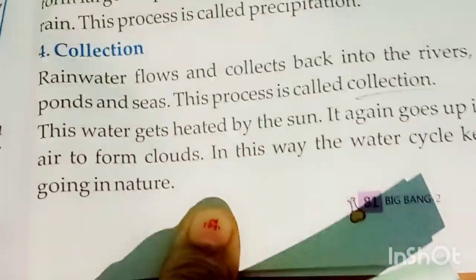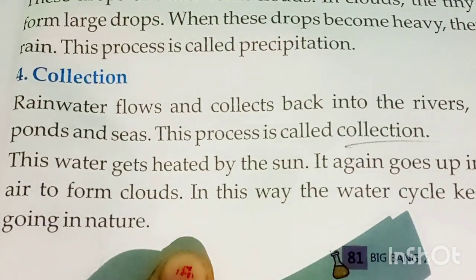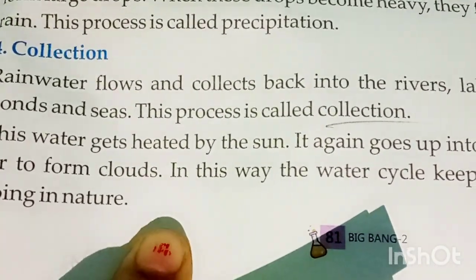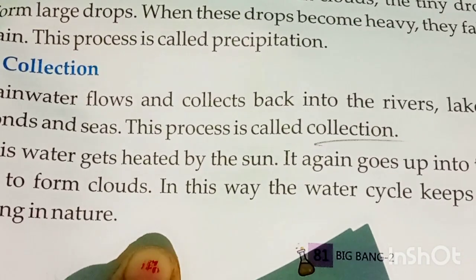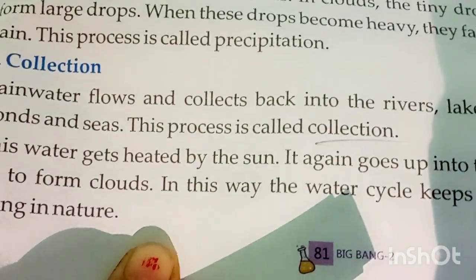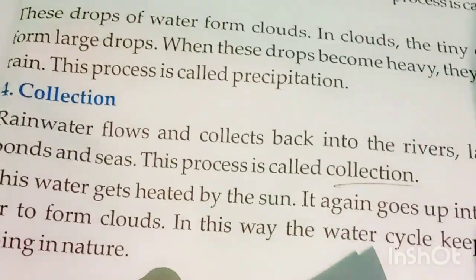This process is called precipitation. Okay, students. Number 4 is collection. Rainwater flows and collects back into the rivers, lakes, ponds and seas. This process is called collection. This water gets heated by the sun. It again goes up into the air to form clouds. In this way, the water cycle keeps on going in nature.